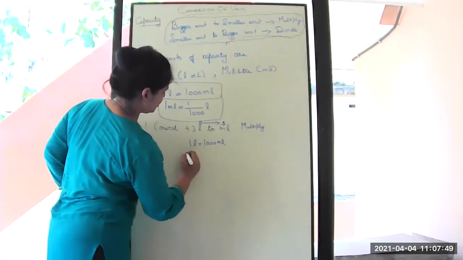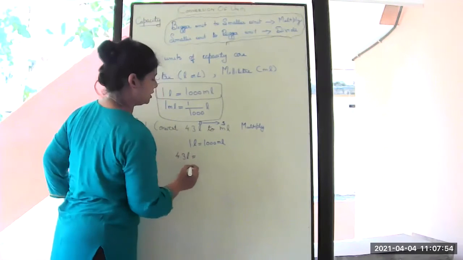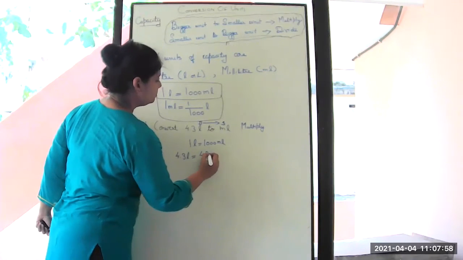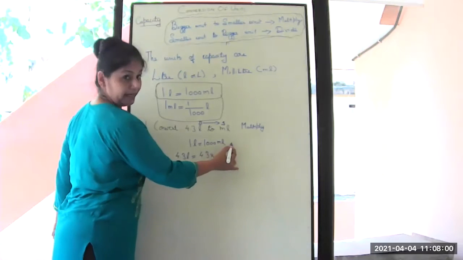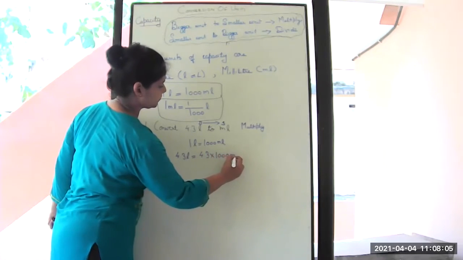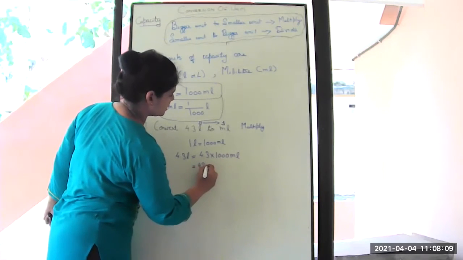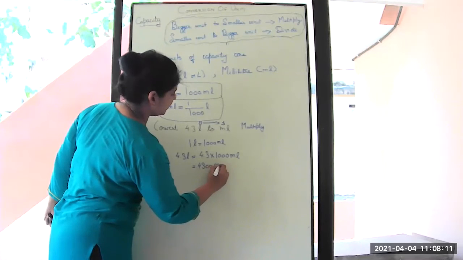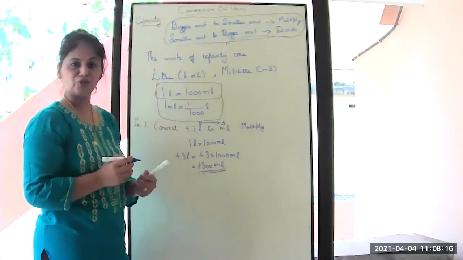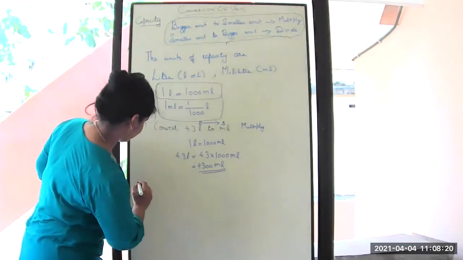Our question is 4.3 liter has to be converted to milliliter. 4.3 multiplied by 1000 ml is equal to 4300 ml. Now I think it is too easy for you to convert it. You have learned the techniques.